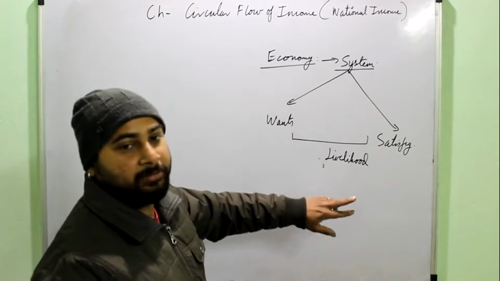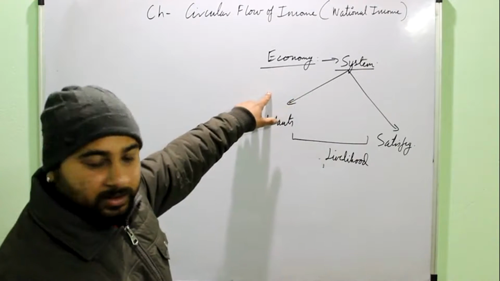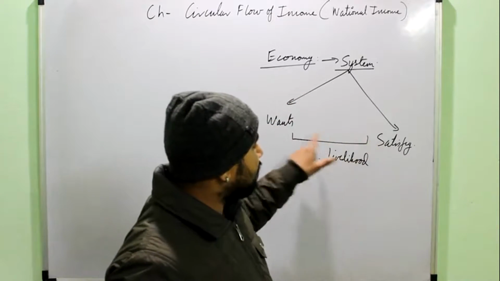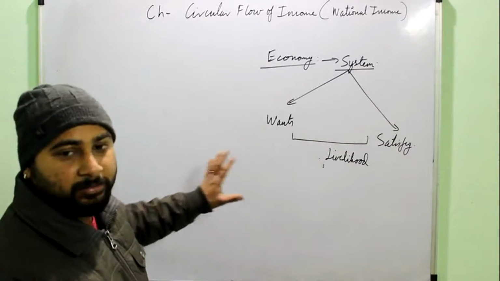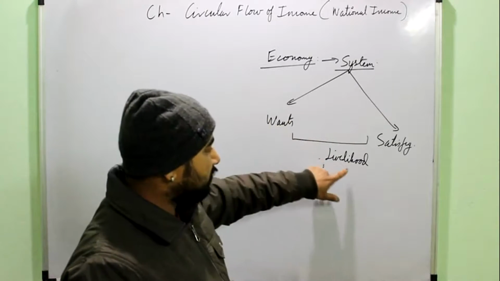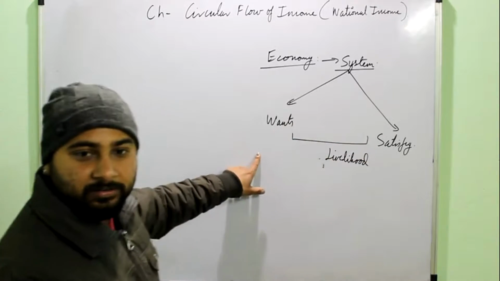That food you can buy from money which you have earned from the source of livelihood provided by the economy. And this whole chain is known as the economic system. The basic functioning of economy is this: it provides you the source of livelihood, and also provides you the goods which are needed to satisfy your wants.